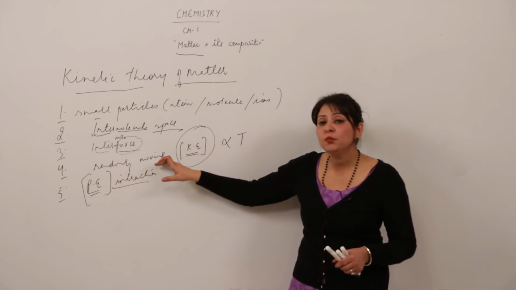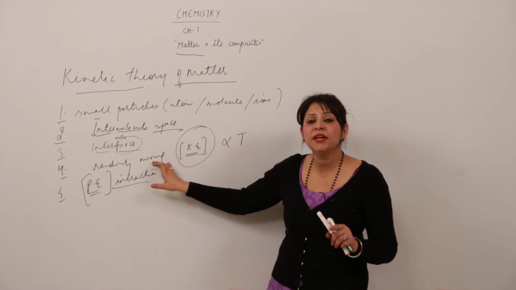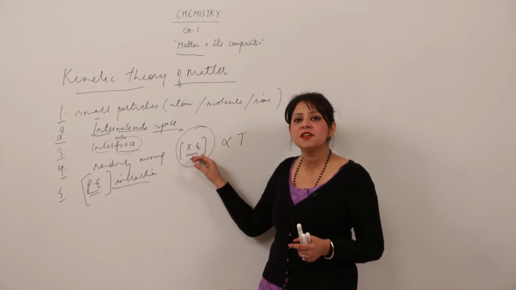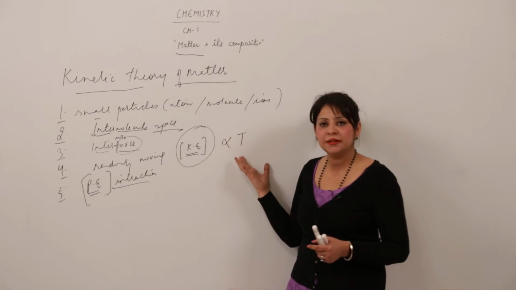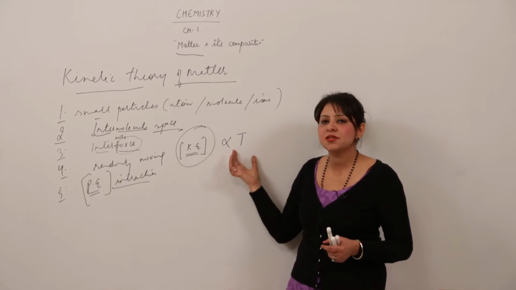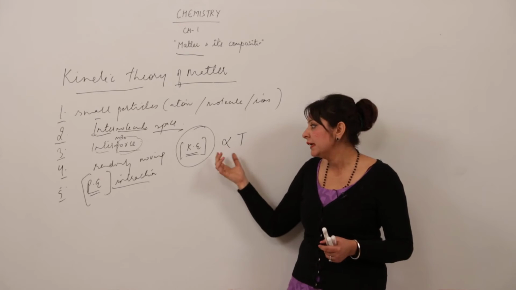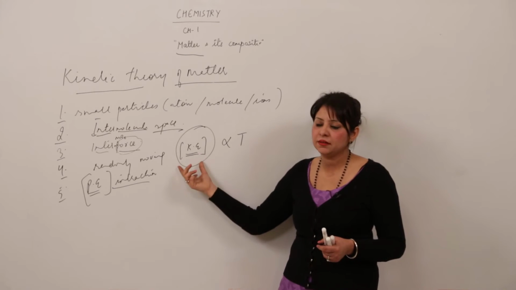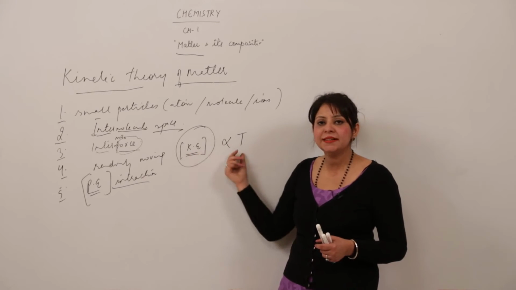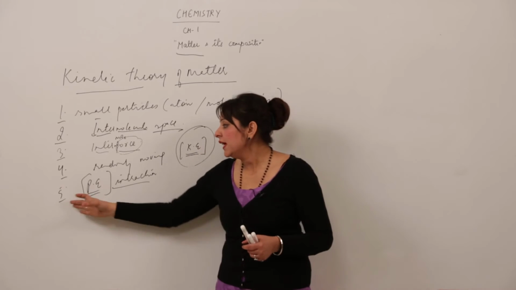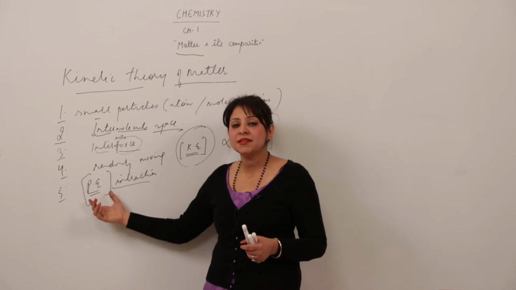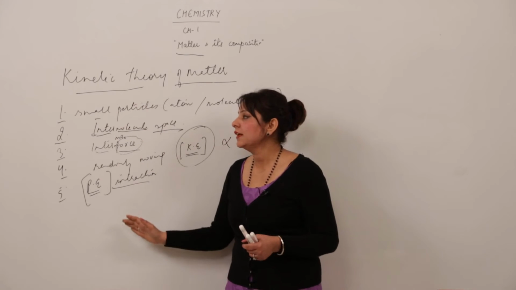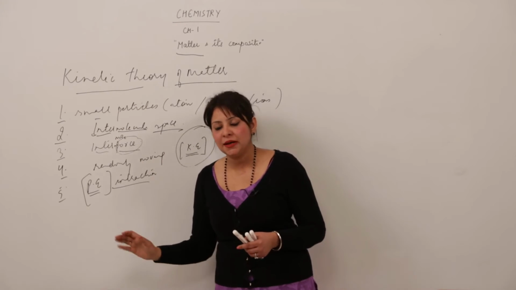Next, they are randomly moving. They are not stationary. They are randomly moving in any direction. That means they possess kinetic energy, and this kinetic energy can be changed by changing the temperature because the kinetic energy is directly proportional to the temperature. Directly proportional means if you increase it, it will increase accordingly. If you decrease it, it will decrease accordingly. It has a direct effect. There also exists potential energy, which is due to the interaction between the particles of the matter. So this is what the kinetic theory explains about matter.